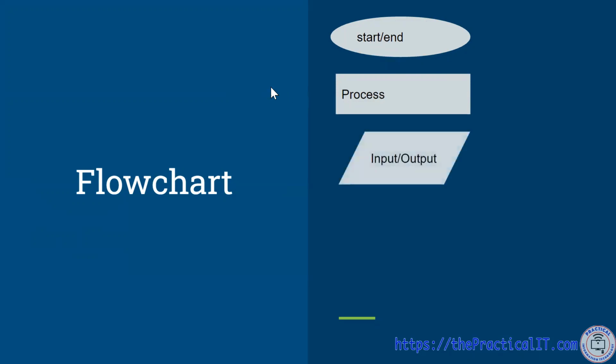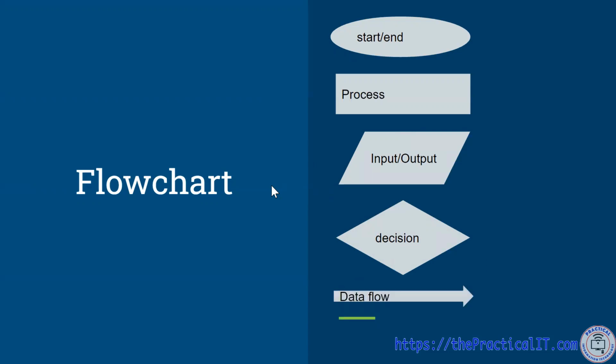If we're accepting any input, or if we have to show back some kind of output, a text, or any kind of sound, or just anything that's guiding the user, then we're going to use the input or output shape, which is a parallelogram. Whenever there is a decision that we have to make, like if you're going to do this, do that, if not, just wait, or if this kind of condition is satisfied, then append this thing, for all those scenarios we're going to use what we call a decision, and that is performed using the diamond or rhombus.